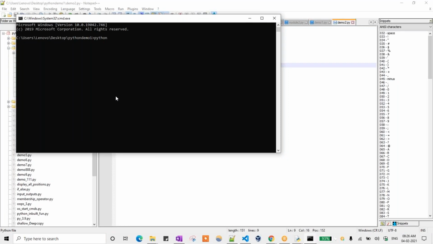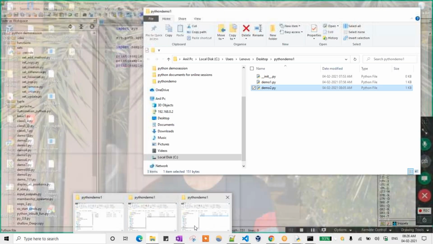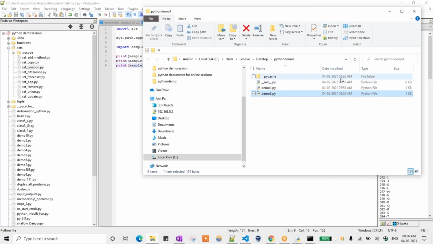So py_compile, and then I need to give the file name. I am giving demo2.py. Now if you go to that directory, it has created the __pycache__ folder. Let's see, 8:26 AM, just now it has created one folder for us. Just open that particular folder.